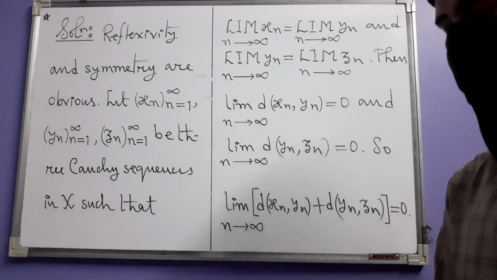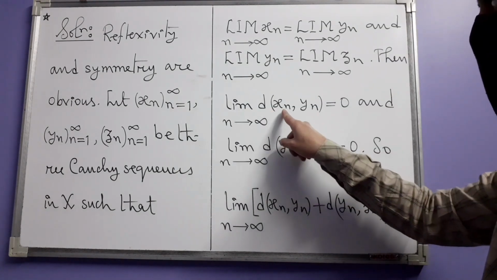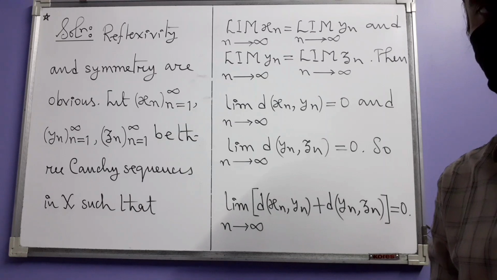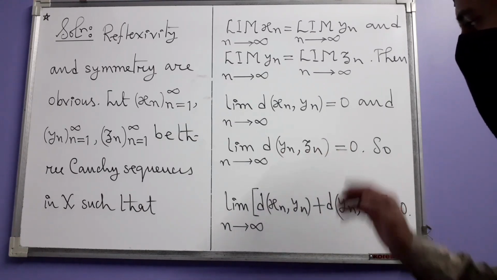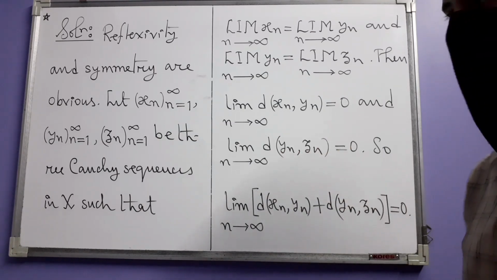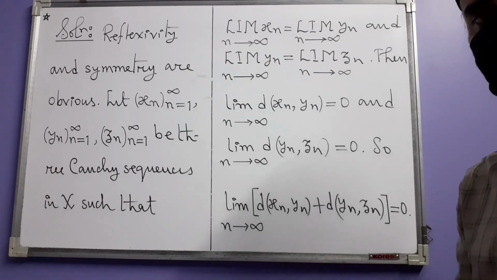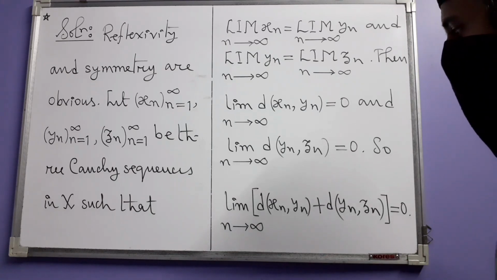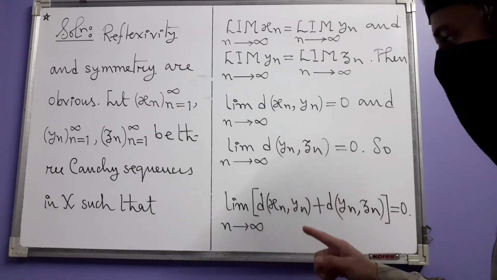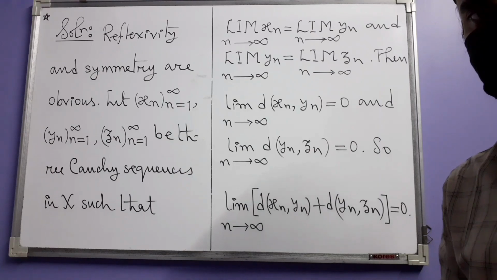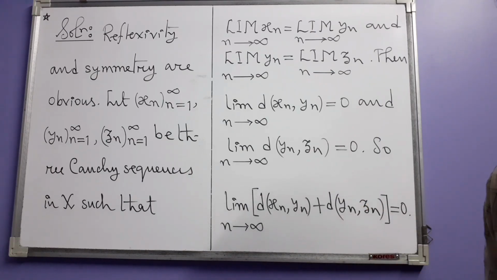Which just means this, that the sequence d(x_n, y_n) converges to 0 and the sequence d(y_n, z_n) also converges to 0. So from limit laws for sequences of real numbers, the sum of these two sequences also converges to 0. This limit is also 0.